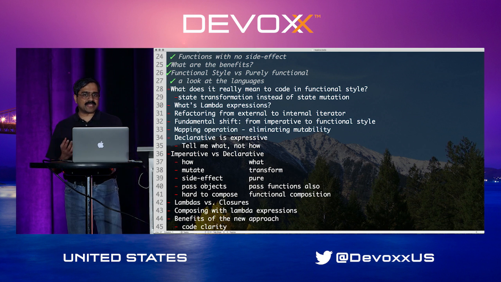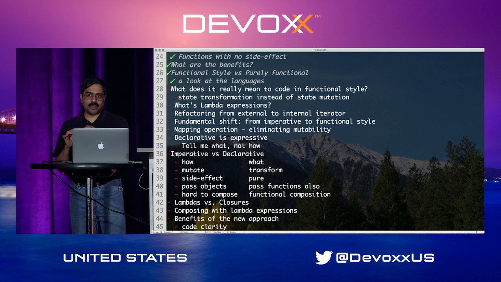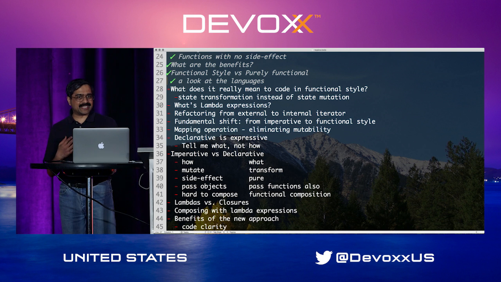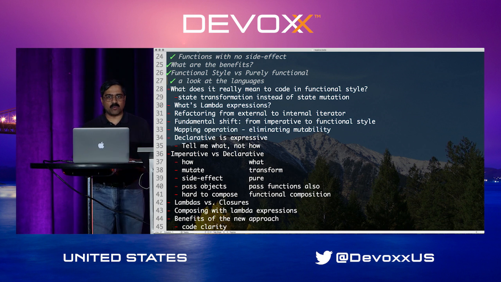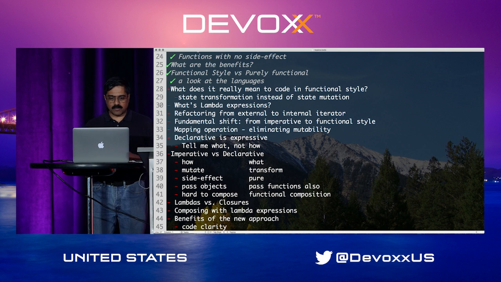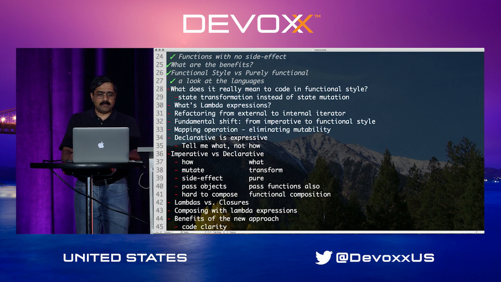So in other words, you can say if a language provides higher order functions, it's a functional style language. If a language goes to the extent of limiting mutability, in addition to providing the higher order functions, then it becomes a purely functional language. For example, Java and a lot of other languages are functional style languages. A language like Haskell, for example, is a purely functional language because they provide higher order functions, but they don't also permit mutability. But what are some of the real benefits of this?